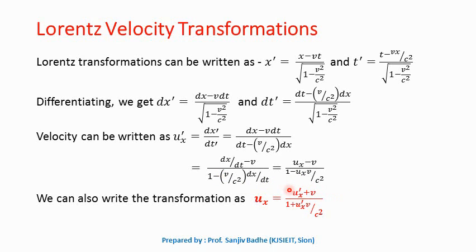So this is the velocity transformation. We can also write ux equal to ux prime plus v upon 1 plus ux prime v upon c square. So this is the Lorentz velocity transformation.